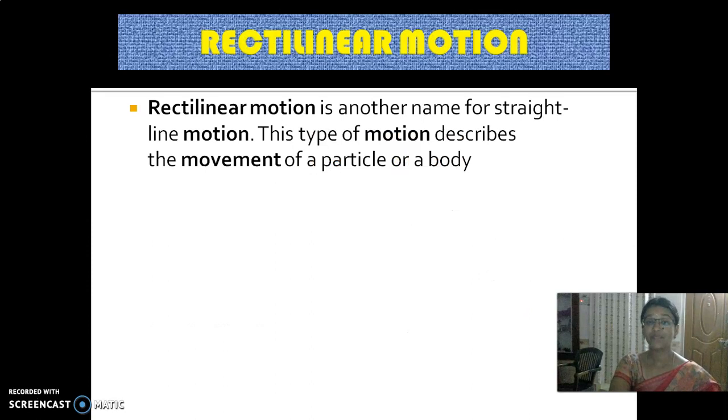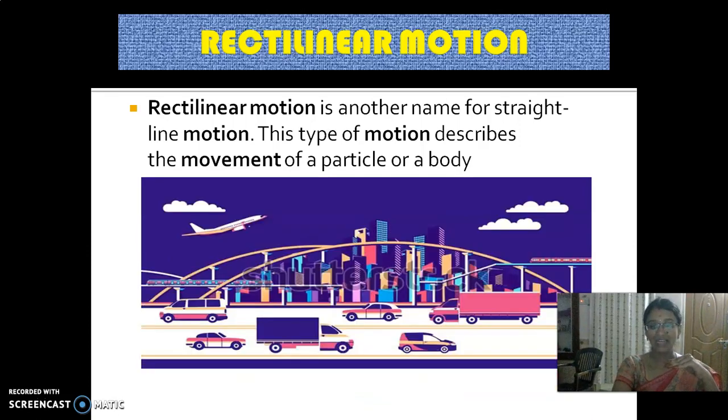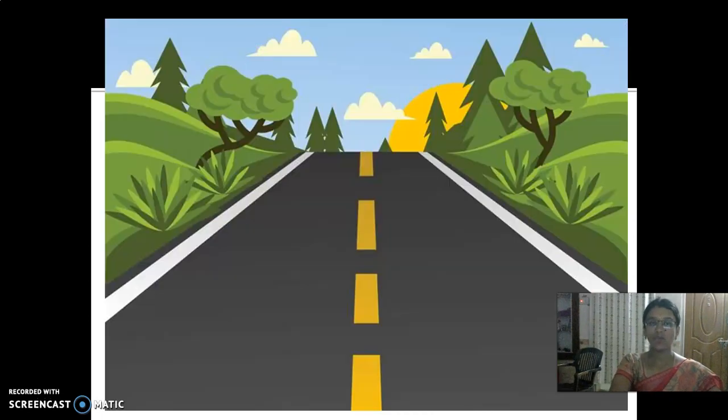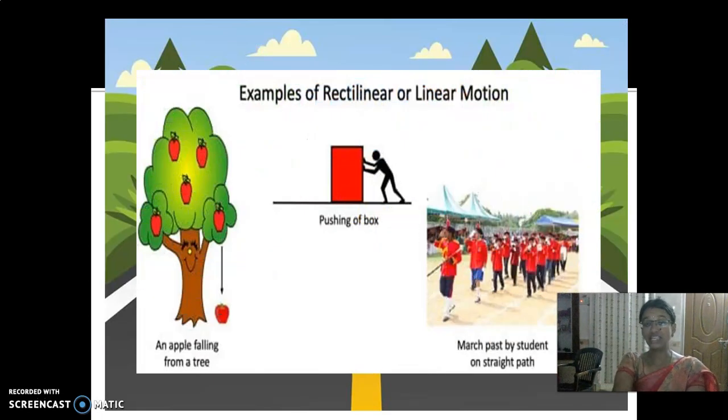So what is the first one? Rectilinear motion. It is another name for straight line motion. This type of motion describes the movement of a particle or a body along a straight line. Look here. The vehicles are moving in a straight line one by one. Yes or no? So what is this? Rectilinear motion. Otherwise we can call it straight line motion. So these are some examples of rectilinear motion.